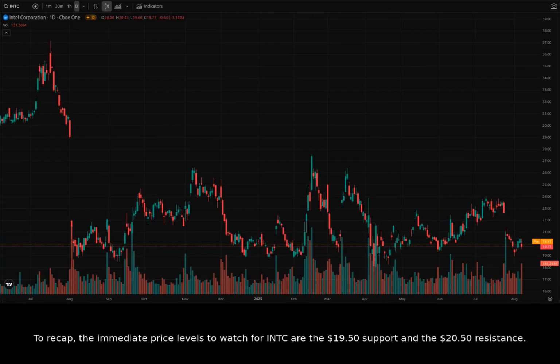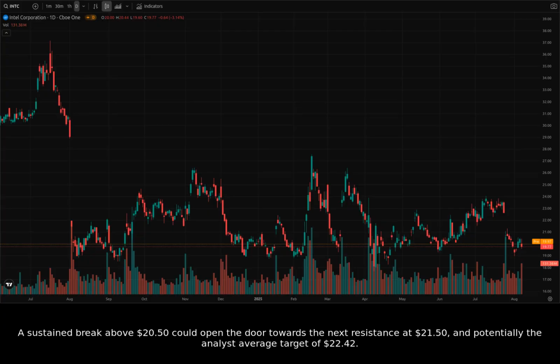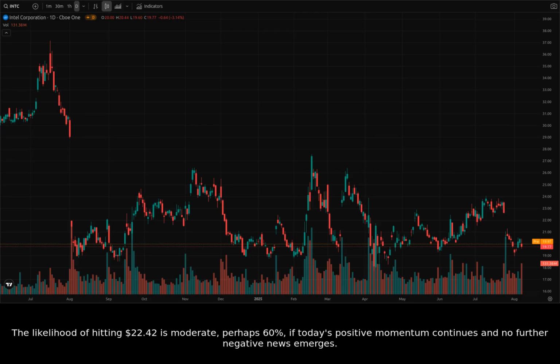To recap, the immediate price levels to watch for Intel are the $19.50 support and the $20.50 resistance. A sustained break above $20.50 could open the door towards the next resistance at $21.50 and potentially the analyst average target of $22.42. The likelihood of hitting $22.42 is moderate, perhaps 60%, if today's positive momentum continues and no further negative news emerges.